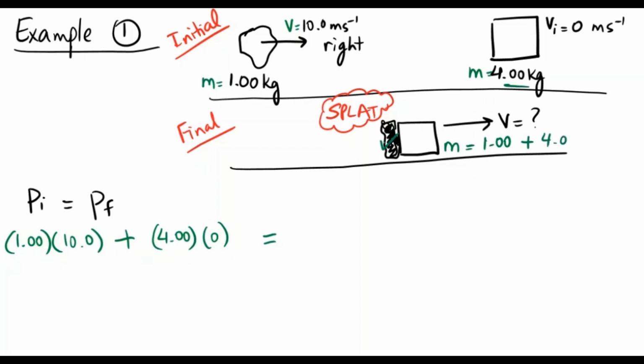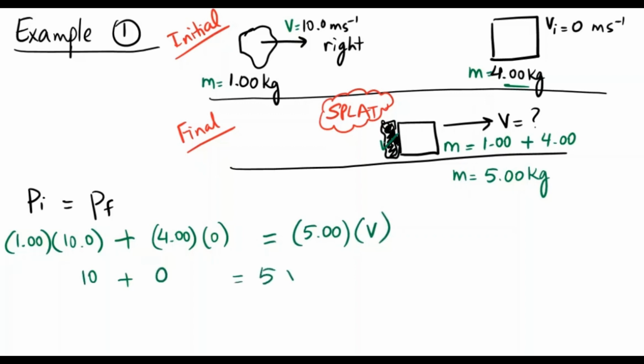Since they're together, I simply add the masses of the two objects, and I get 5 kilograms multiplied by V. The rest is solving the equation for the velocity of the block and the clay that are moving together.